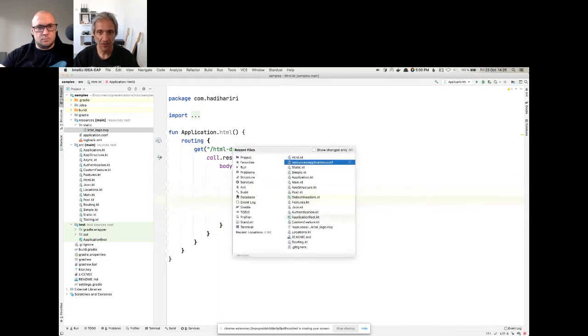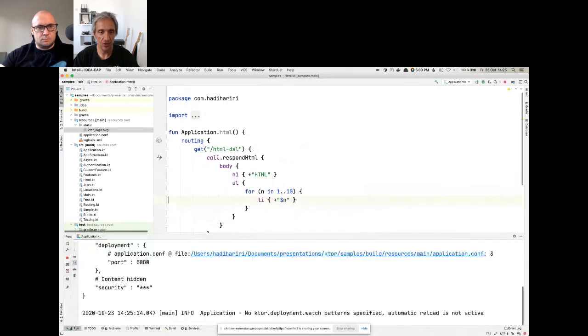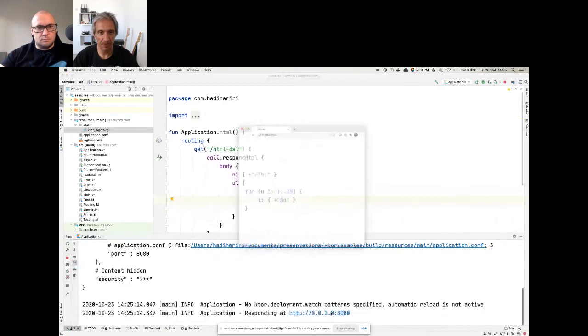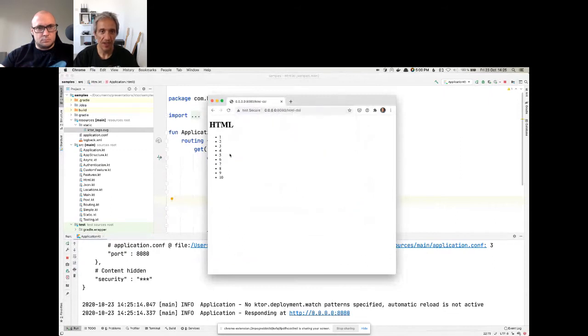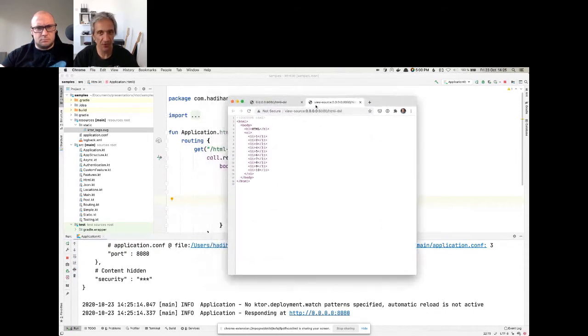So we've got this in the application conf. It's pointing to HTML. We hit Control R, and we open up our browser, and then we do HTML DSL, and we get our HTML. And all we get is our HTML. We don't get anything extra. We don't get JavaScript files or anything like that, just pure HTML.